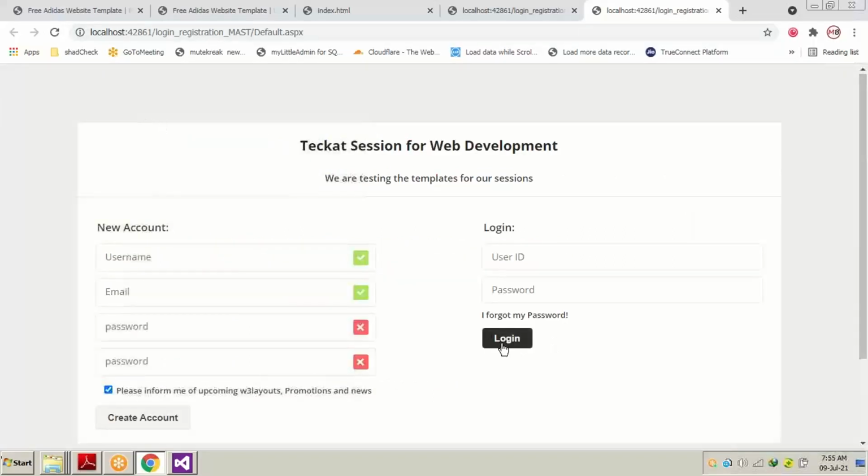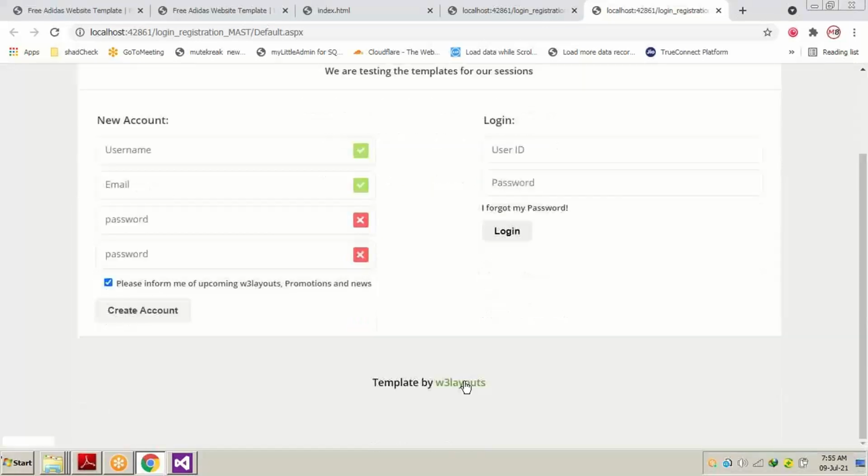The button changes, as well as the text box, have been changed from HTML to ASPX control. The rest of the things we don't have to touch: the control, the CSS or the designing part. It will save our time.